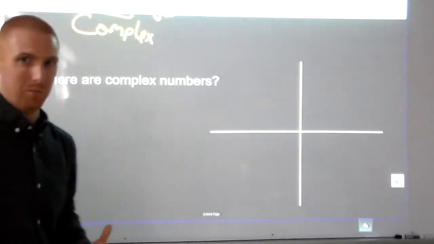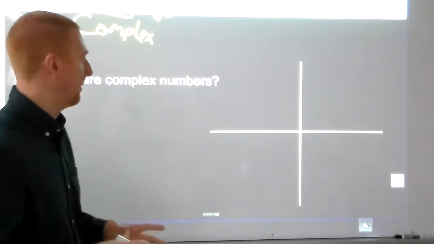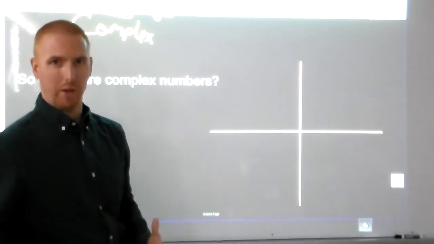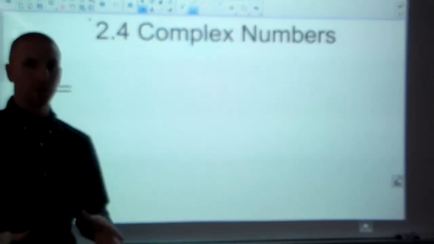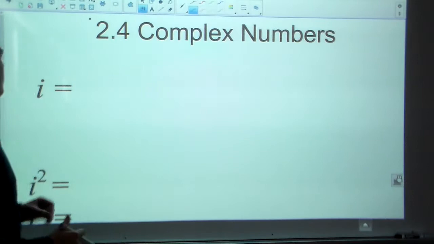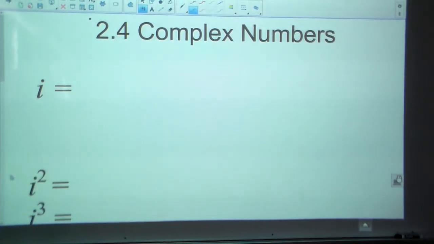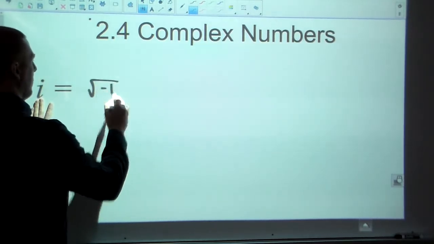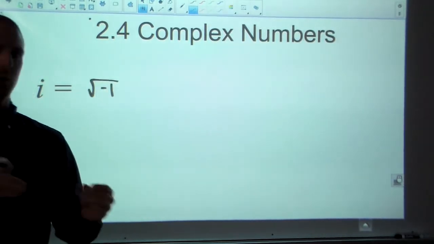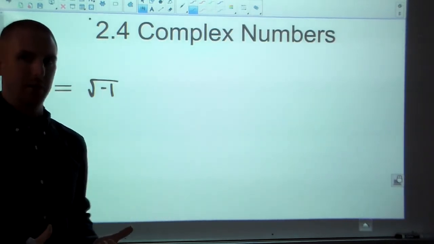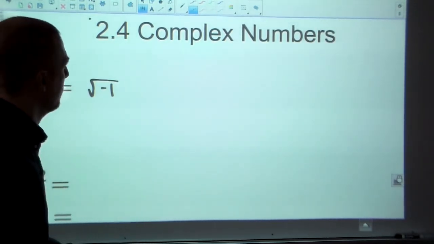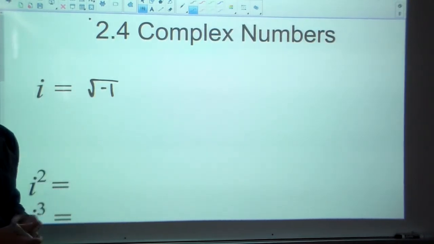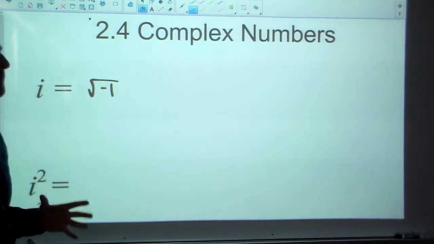So where are these complex numbers? Well, we can kind of visualize everything else, at least the real numbers, on our normal coordinate plane. So let's try to come up with a visual way to think about that. We'll get into this more deeply in the year, but I thought I would go ahead and review the i cycle with you and just kind of review that system. So i really just is a stand-in for the square root of -1. We can't take the square root of a negative and get a real result out. It can't be done. We explored that a little bit this year. So i is just a stand-in for square root of -1. You could write that there instead of the letter i. It's just a little bit easier.